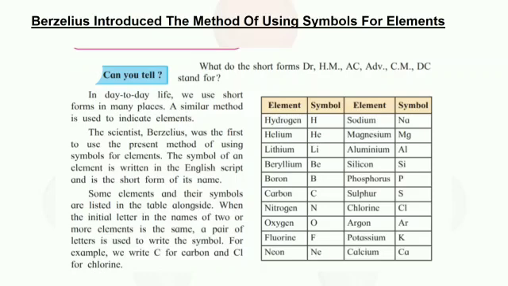When the initial letter in the names of two or more elements is the same, a pair of letters is used to write the symbol. For example, we write C for carbon and Cl for chlorine.